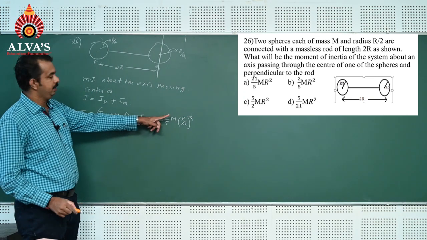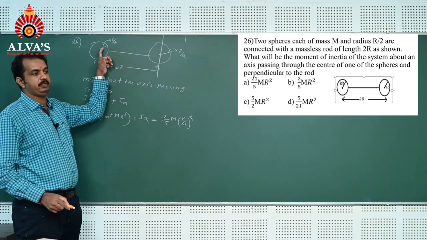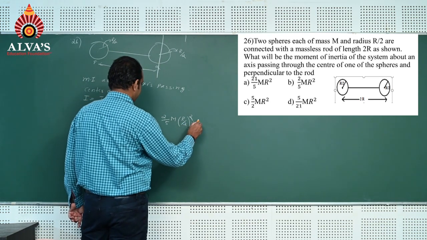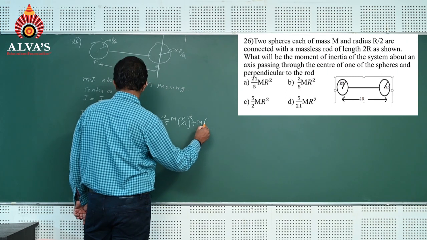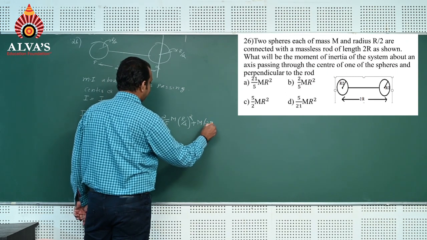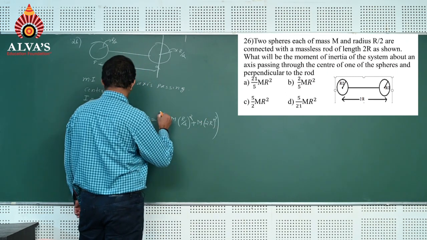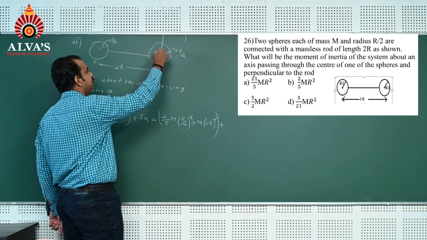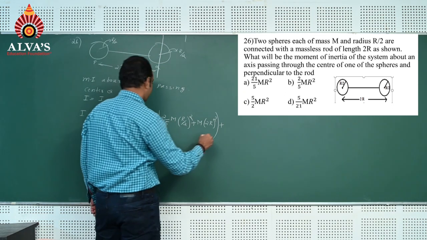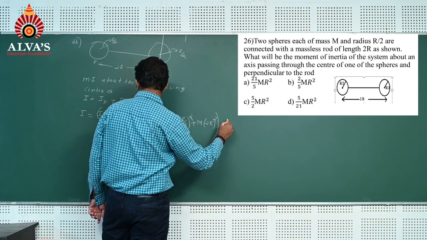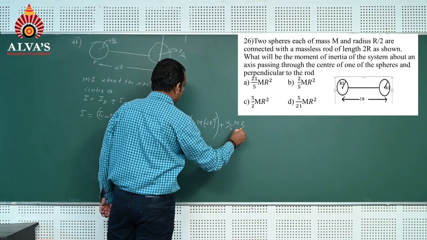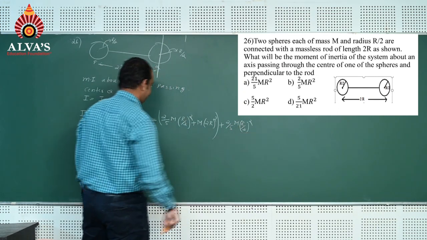So 2 by 5 m into r by 2 whole square, the radius of this sphere, plus m into 2r whole square, plus the moment of inertia of this sphere about the same axis, 2 by 5 m into r by 2 whole square.